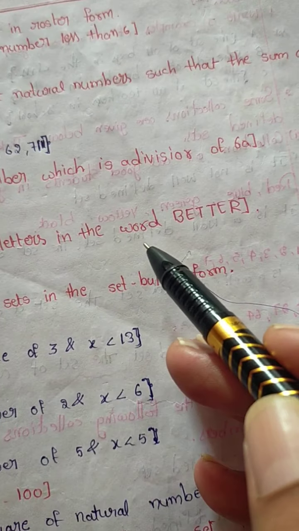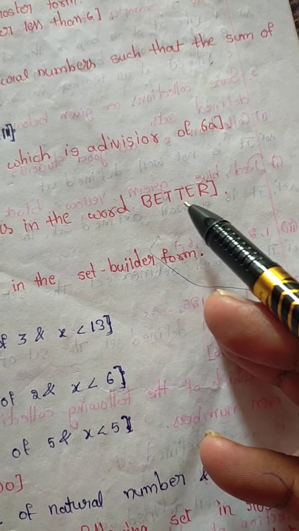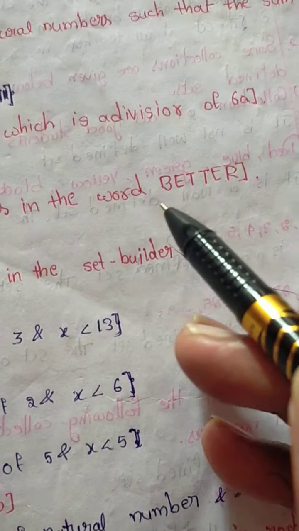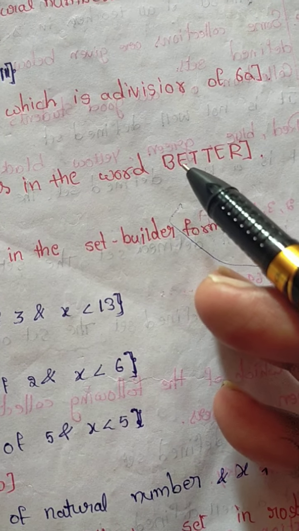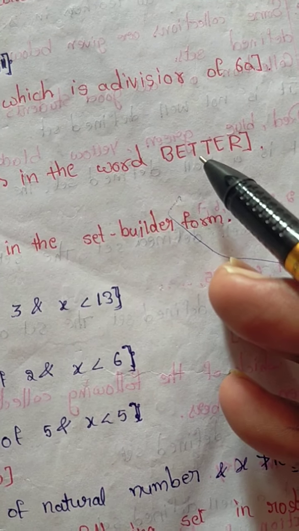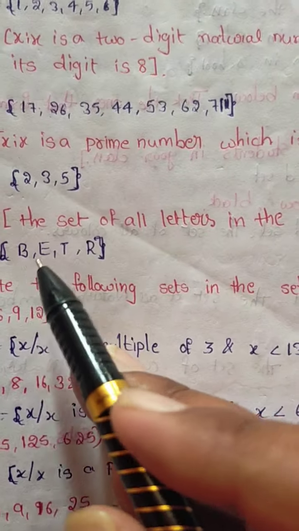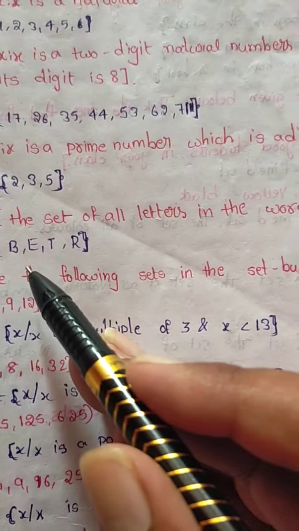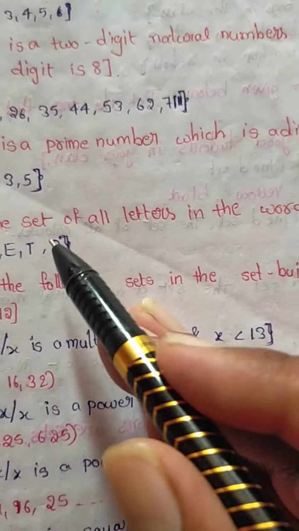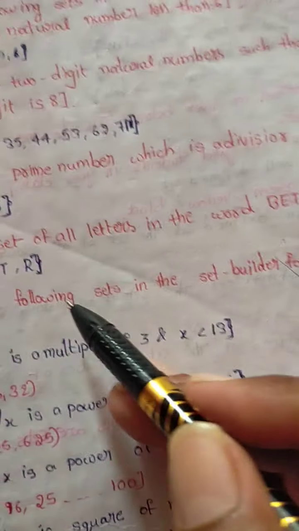The set of all letters in the word BETTER: write B, E, T, R. B written once, E once, T once and not repeated, R once. Each letter is written only once.